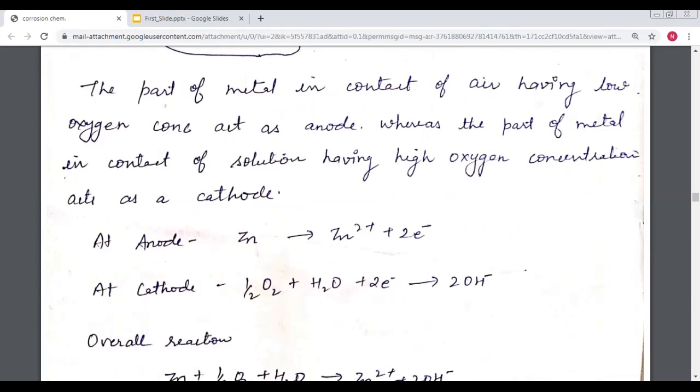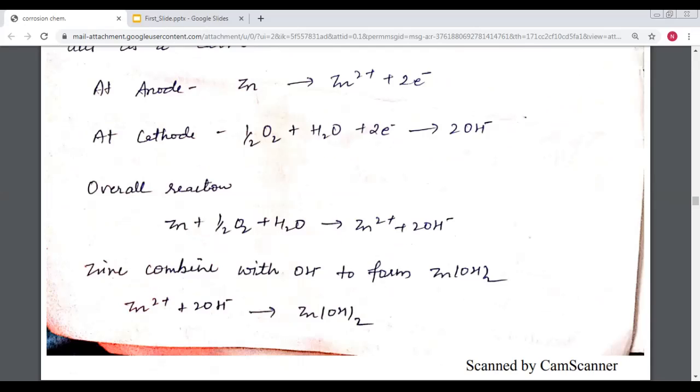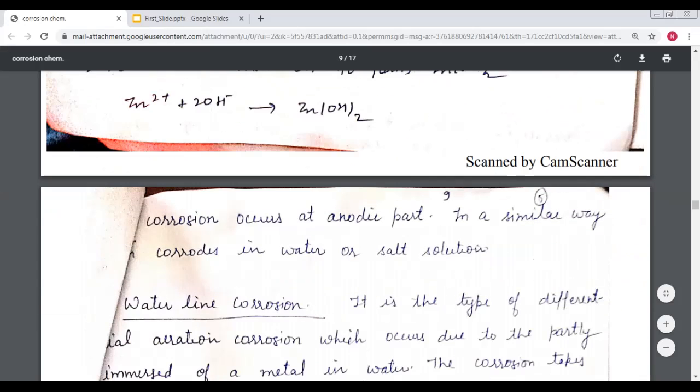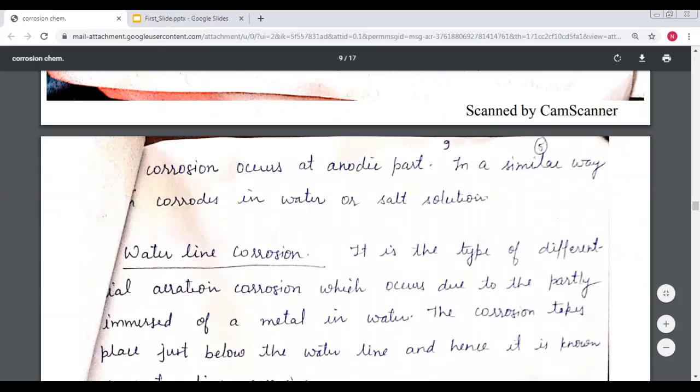This is called differential aeration corrosion. At the anode, oxidation takes place, and if the metal is zinc, it gives a zinc ion and releases electrons. These electrons released from the anode go to the cathode, and there is a formation of zinc hydroxide.